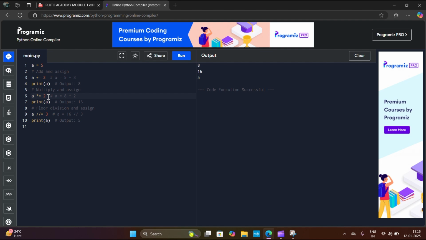Next one is a multiply equals to 2. It means we are storing 8 in variable a, so 8 into 2, 16. A equals to 16. The output is 16. And then we are doing floor division. A floor division equals to 3. A equals to 16. 16 floor division 3 is 5. So the output is 5.